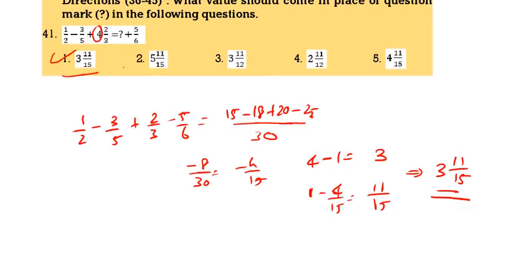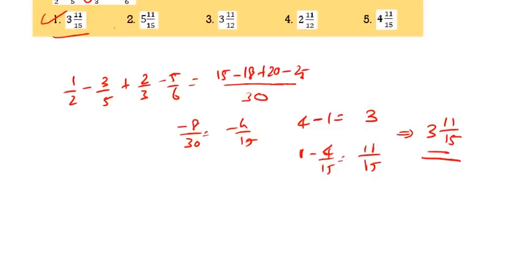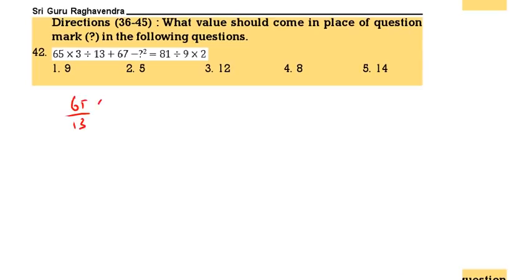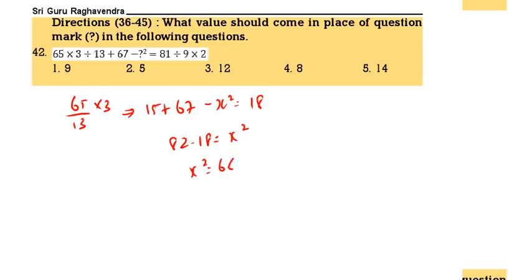Next question 42. 65 into 3 by 13. First 65 by 13 into 3, that is 15. 15 plus 67 minus x square is equal to 18. So this is 82 minus 18 is equal to x square. X square is 64, x value is 8. 8 means option 4. Option 4 is the correct answer.